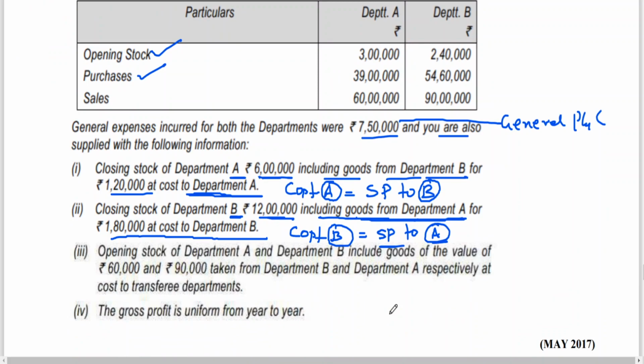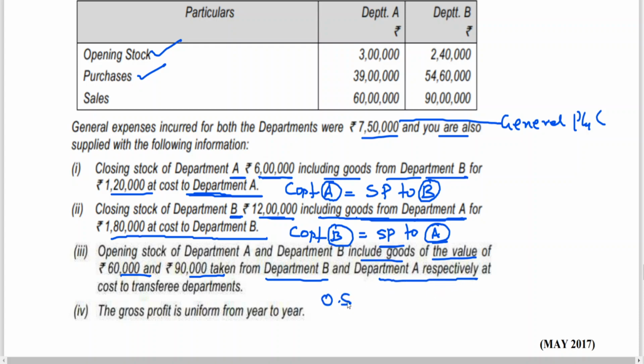Now the interesting thing in mutual transfer is also there in opening stock. Opening stock of Department A and Department B includes goods of the value 60,000 and 90,000 taken from Department B and Department A respectively.